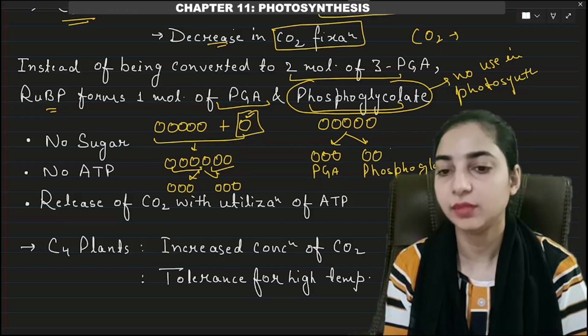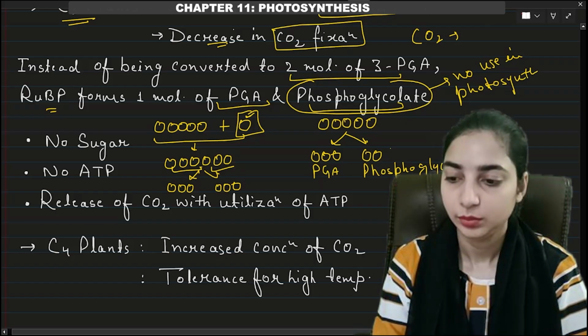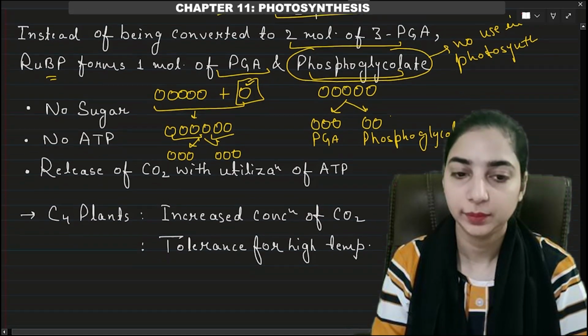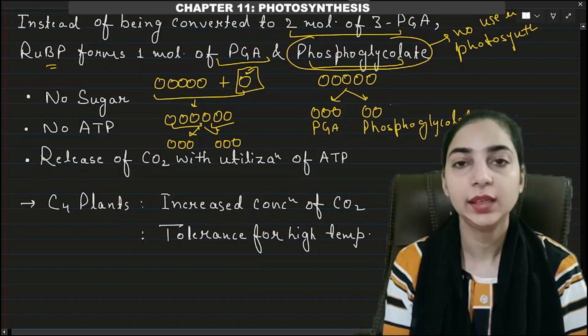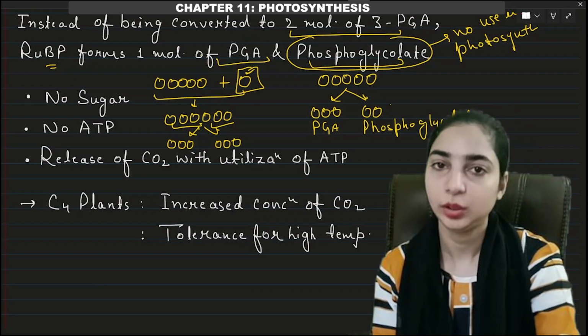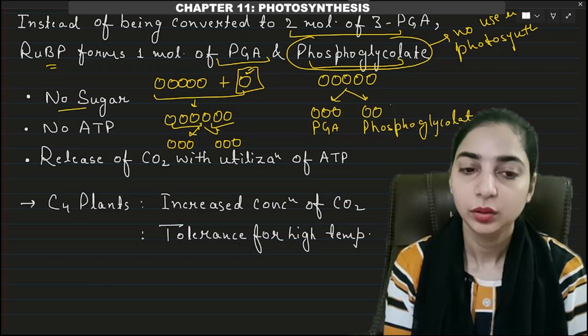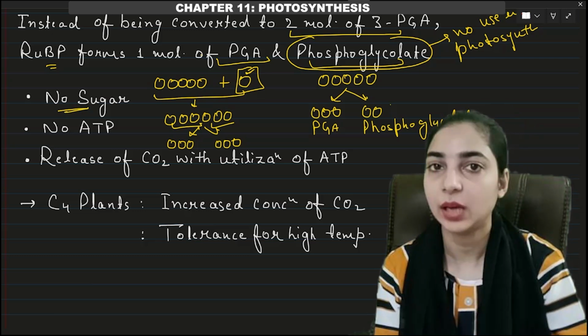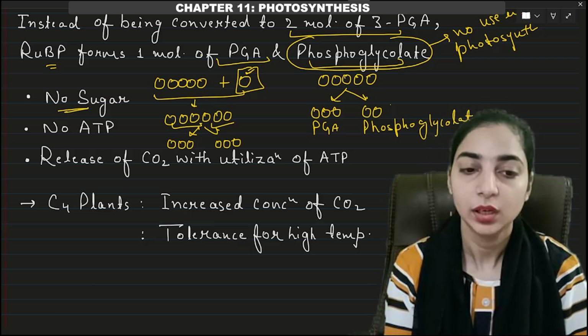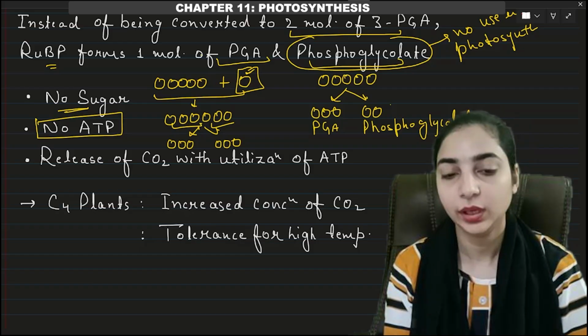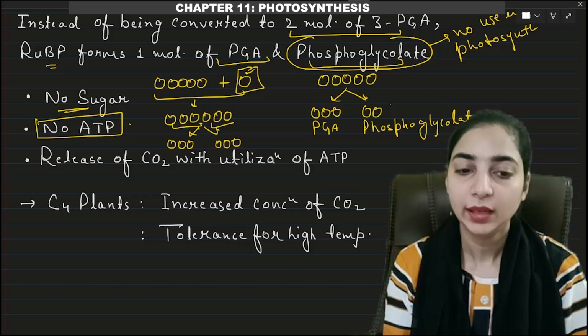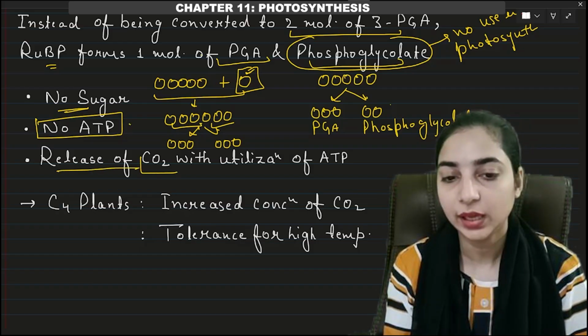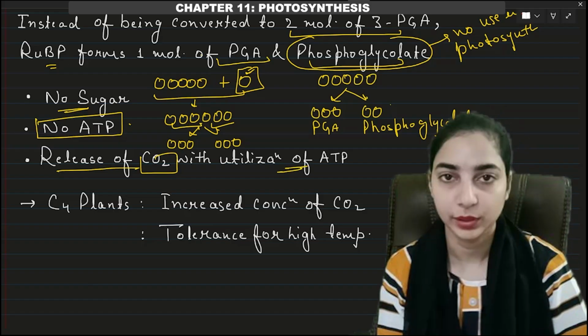So obviously it is a waste product here, right? Because we have no use of phosphoglycolate. So as a result, in C3 plants, when the Rubisco binds with oxygen, then no sugar formation will take place because carbon dioxide fixation has not taken place. No ATP will be produced, okay? No ATP or NADPH. And there will be release of carbon dioxide with utilization of ATP, okay?